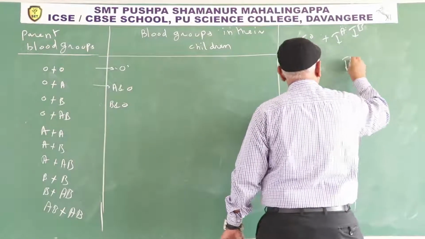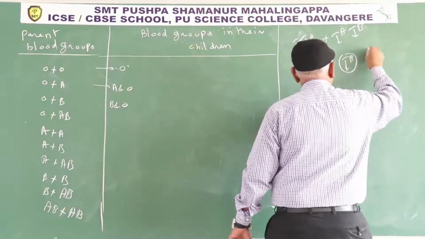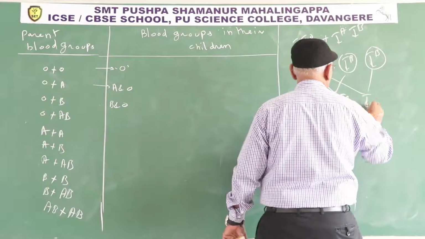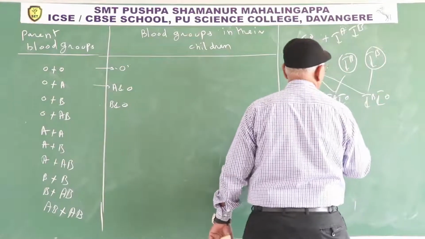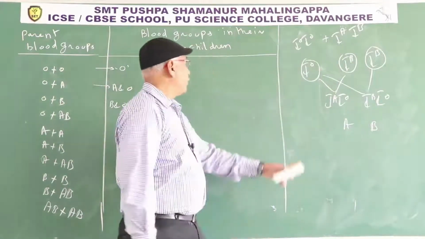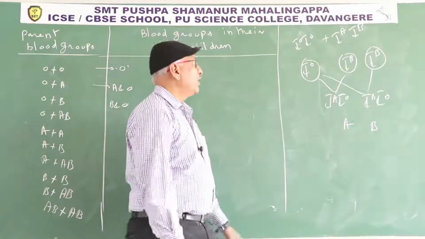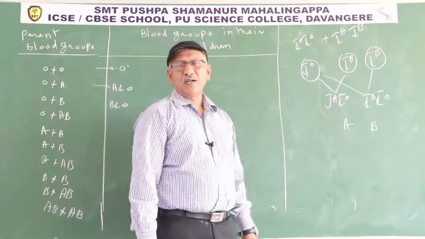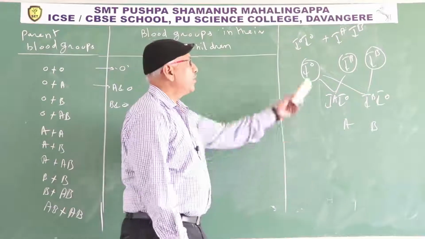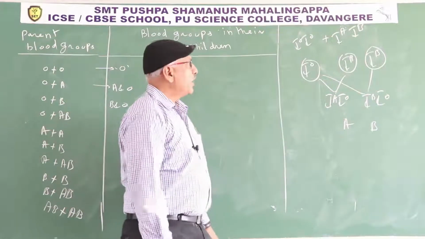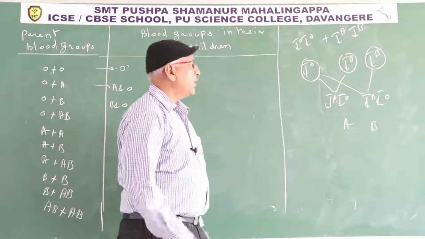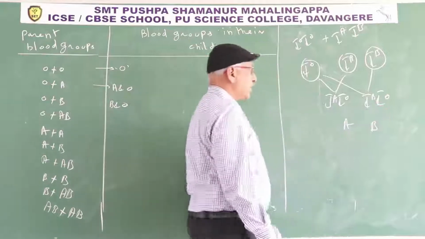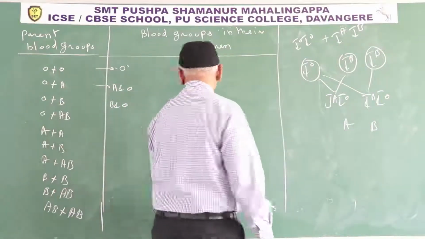From AB, IA and IB, so A and B. From the parent containing O blood group, only one type of gamete. From the parent containing AB, two types of gametes. If the gamete containing IA participates in fertilization, A blood group. If the gamete containing IB participates in fertilization, B blood group.